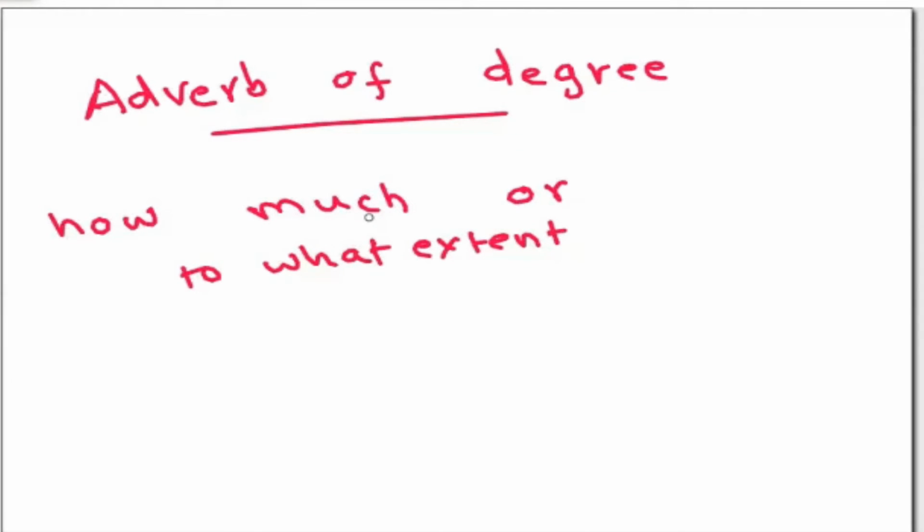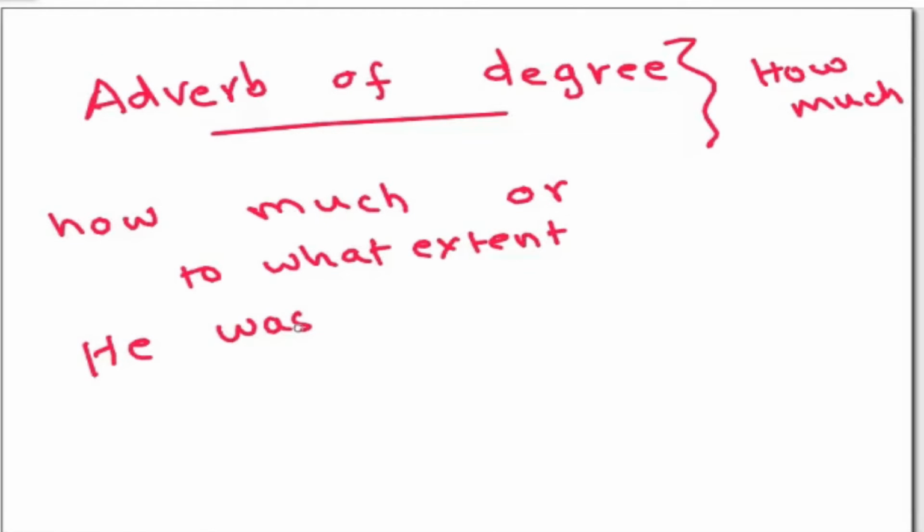So adverb of degree usually answers the question how much. If you answer how much, then you find the answer to this adverb of degree. Let me take an easy example: he was very tired.